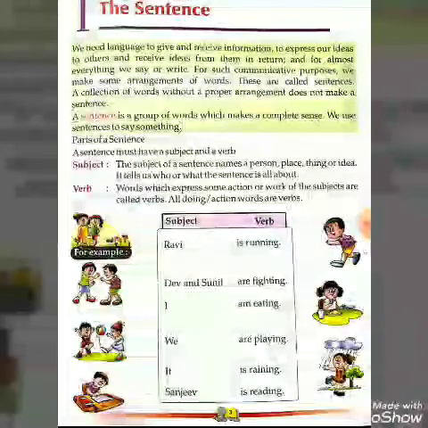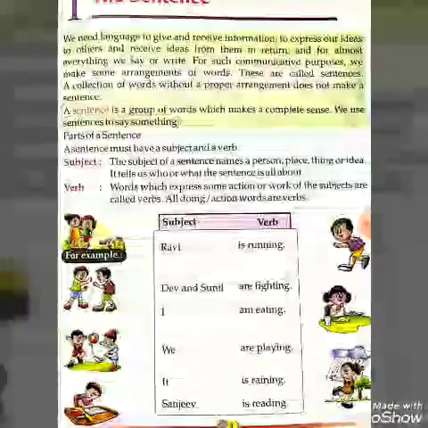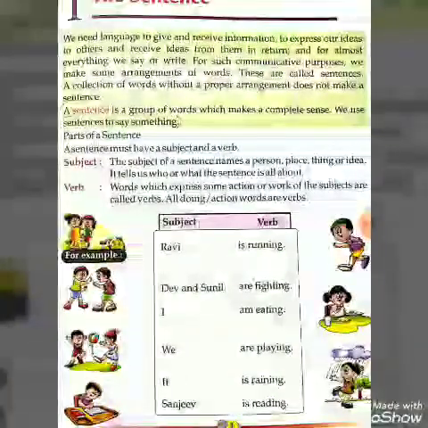Now second example, Dev and Sunil are fighting. Here also, what is the subject? Dev and Sunil is the subject and are fighting is the verb. Now the third example, I am eating.